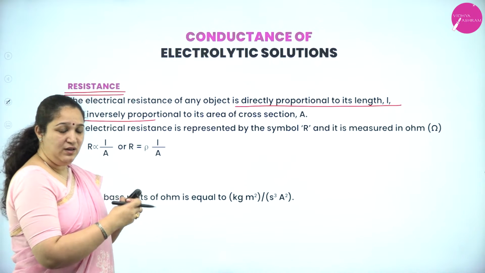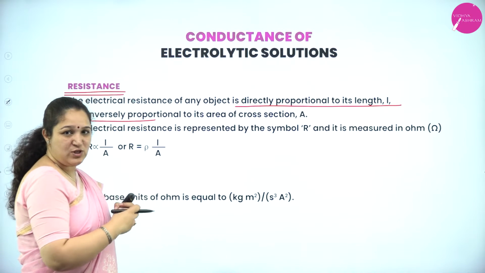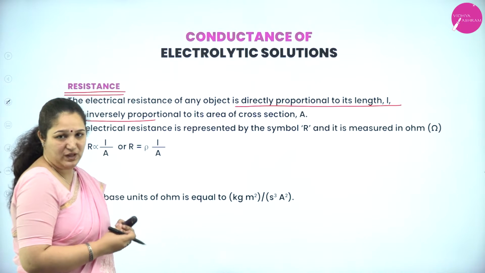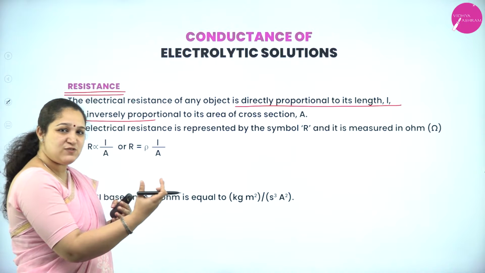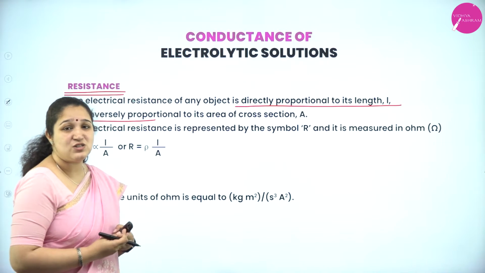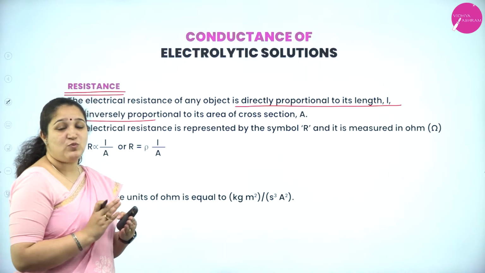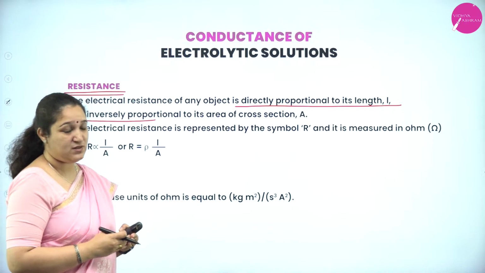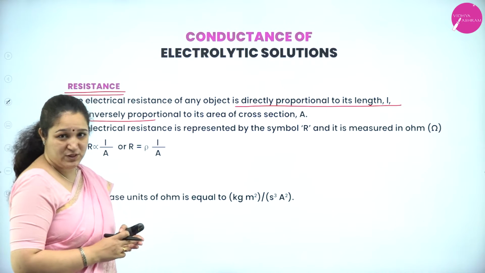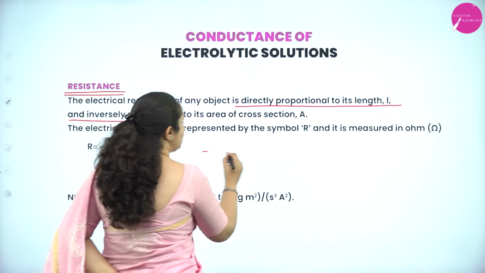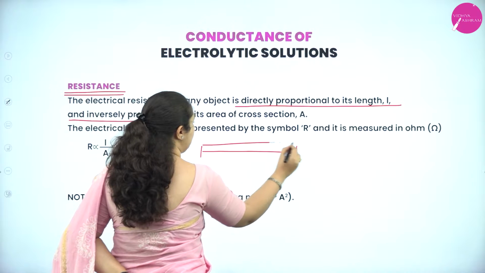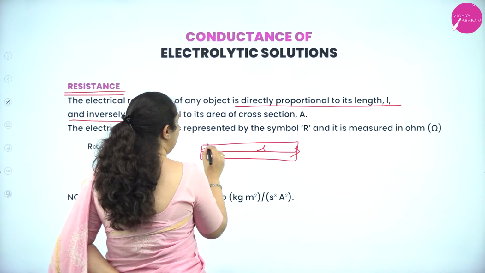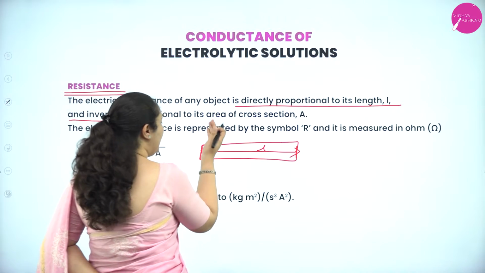Through a material, there are electrons which are moving. The electric current which is moving has a resistance, a hindrance. That is called resistance. So it is the hindrance to the flow of electric current through a substance. The resistance of any object is directly proportional to its length. For example, this is the object. It is directly proportional to the length and inversely proportional to the area of cross section.